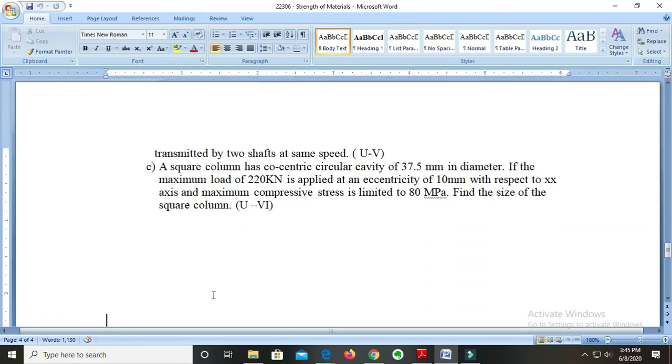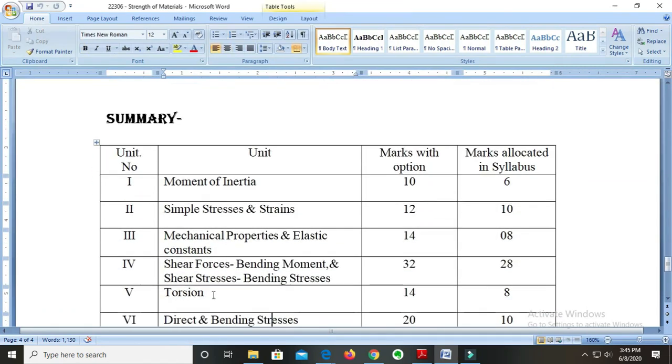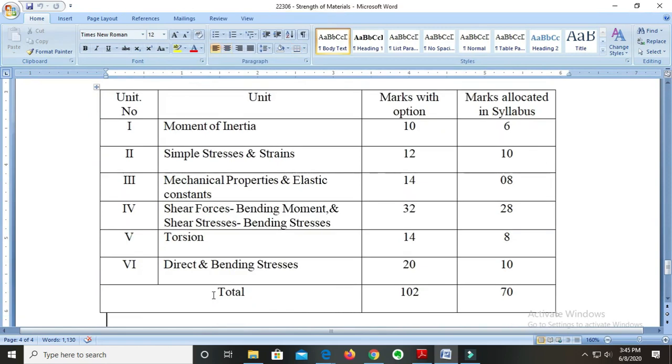Again, we will summarize what you have learned over here once again. And remember, this summary is very important. You have to go through it properly. You should know which topic you have to study hard and which topic you can let go. Remember, you have to do every topic, but there can be some topics that you can let go or skip some part of. But most of the topics are very important. Now, the first topic is moment of inertia. We are going to see in the syllabus table how many marks are allocated to that particular topic with option.